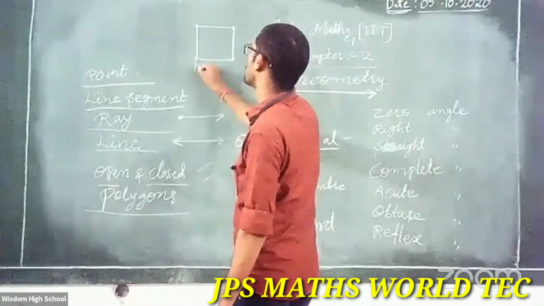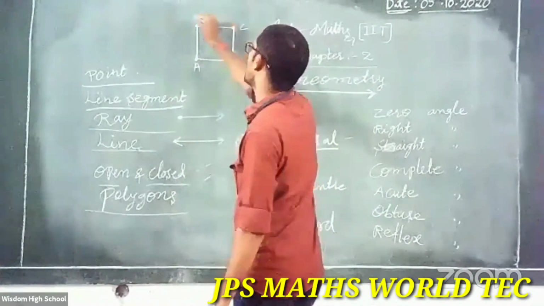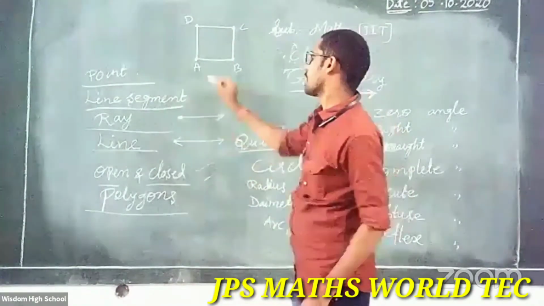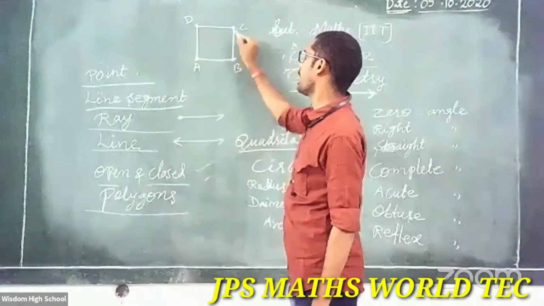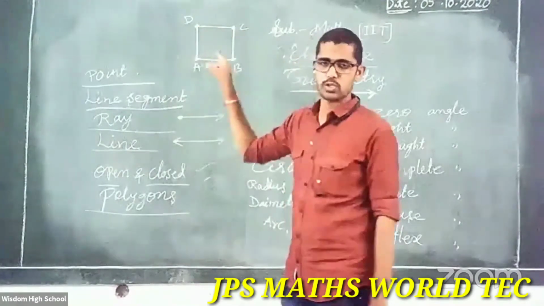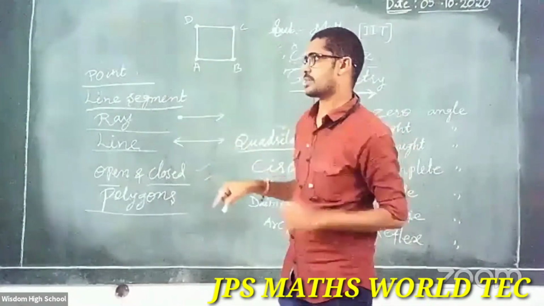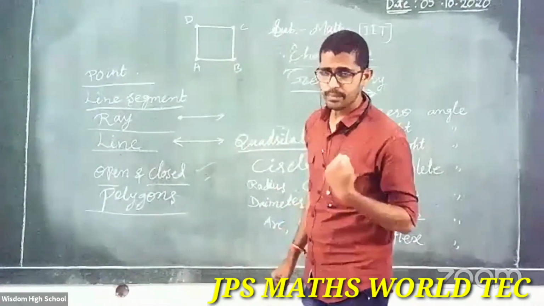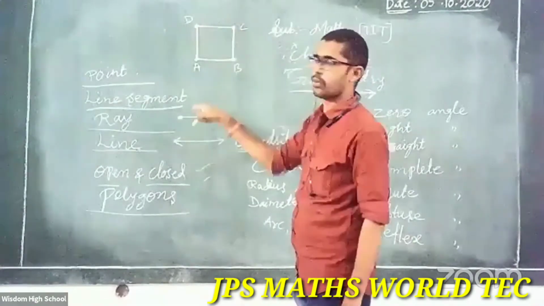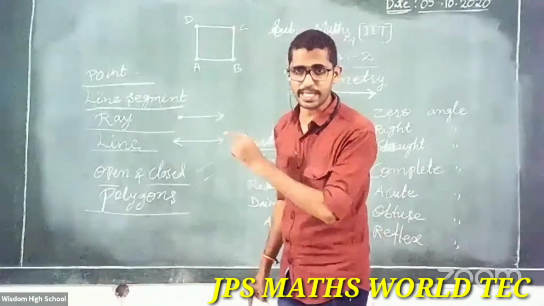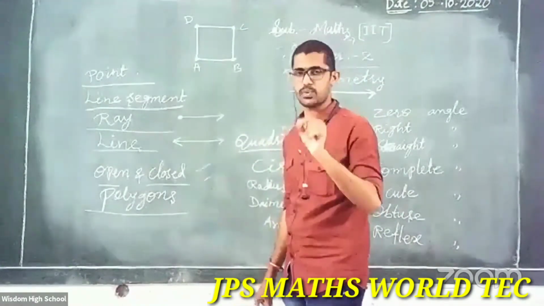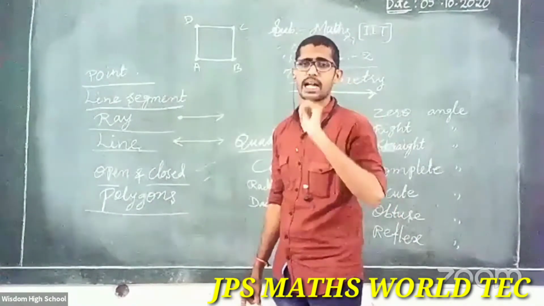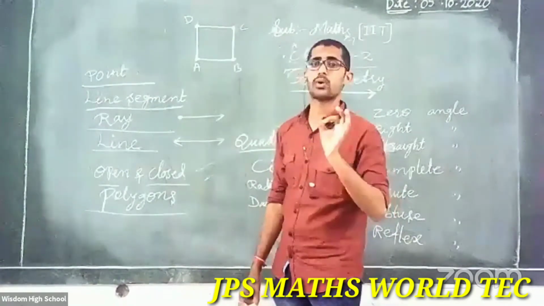Then go to this quadrilateral. Suppose here are A, B, C and D. How many points are here? 1 point, 2 points, 3 points, 4 points. So 4 points. And how many line segments? 1, 2, 3, 4. A quadrilateral has 4 line segments. That's why the definition is simple: a closed figure formed by 4 line segments is called a quadrilateral.